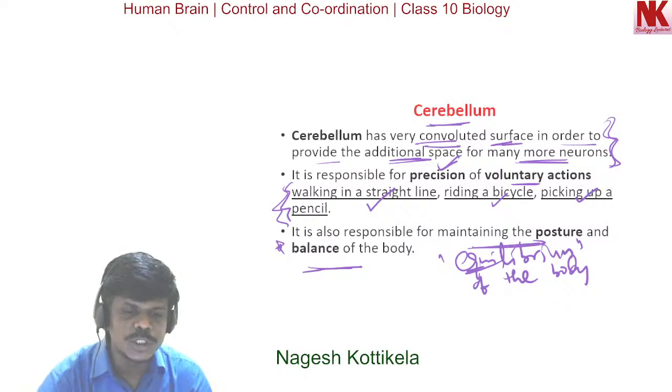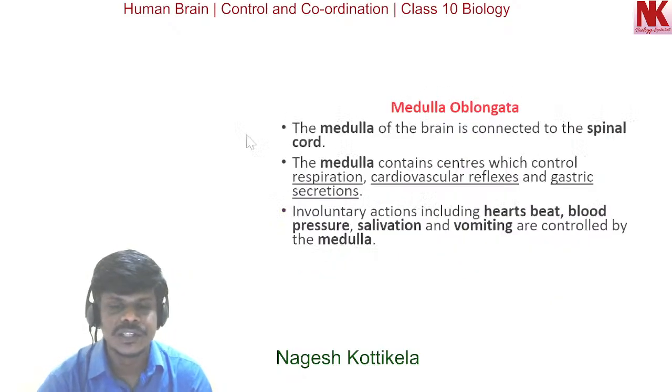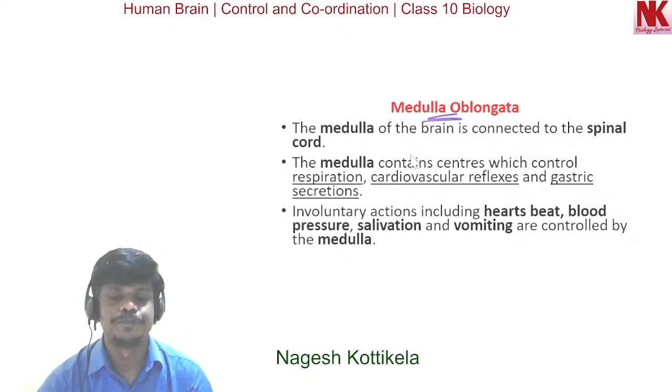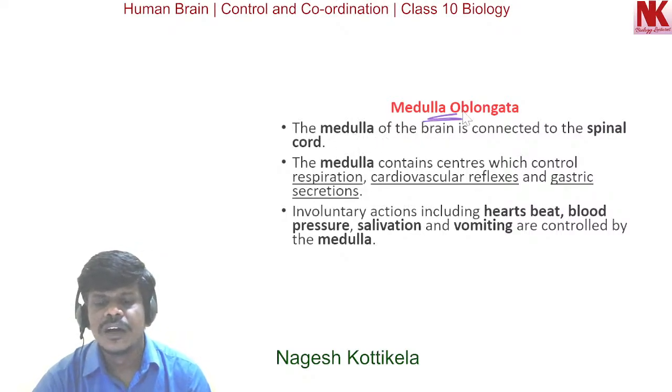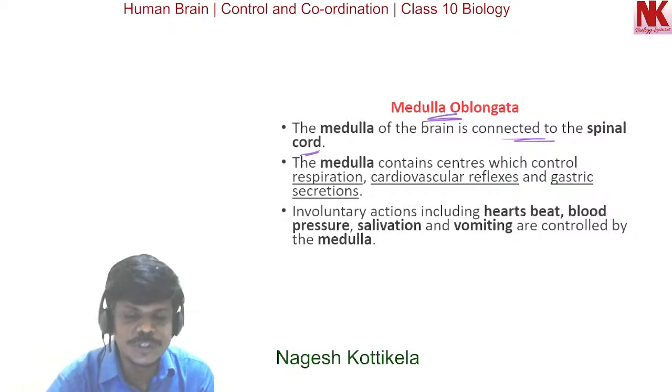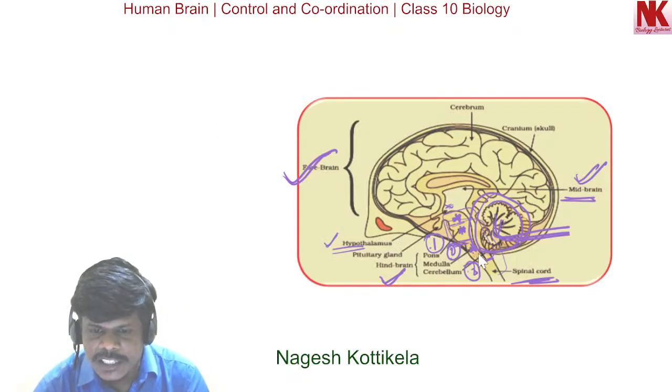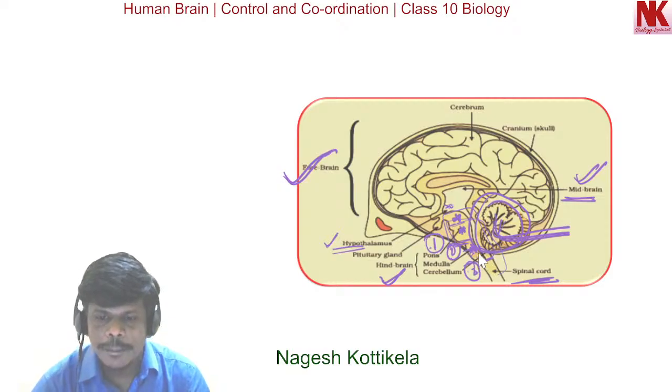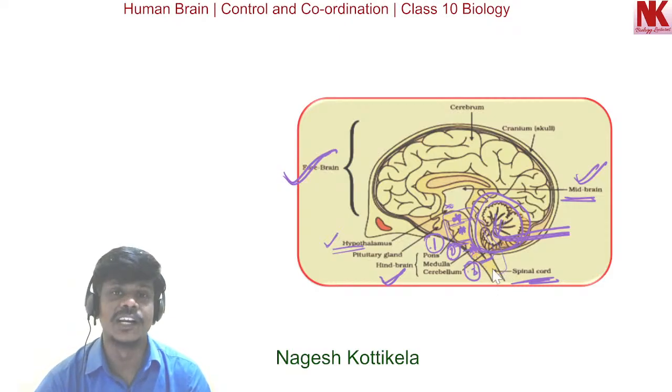Now the continuation part of this, one more is medulla oblongata. The medulla is connected to the spinal cord. Here you can see this is the spinal cord and this last part is the medulla. Medulla is connected to the spinal cord.